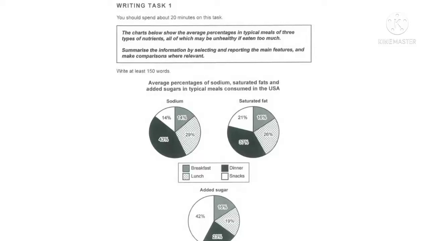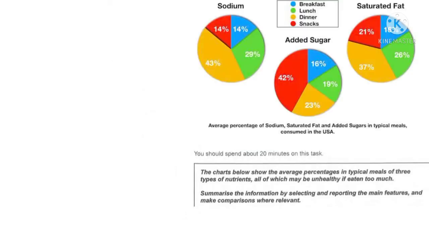The chart shows the average percentages in typical meals of 3 types of nutrients, all of which may be unhealthy if eaten too much. Summarize the information by selecting and reporting the main features, and make comparisons where relevant.